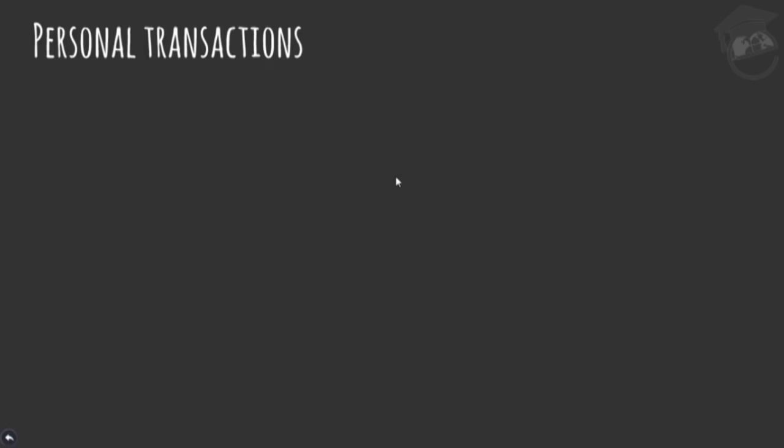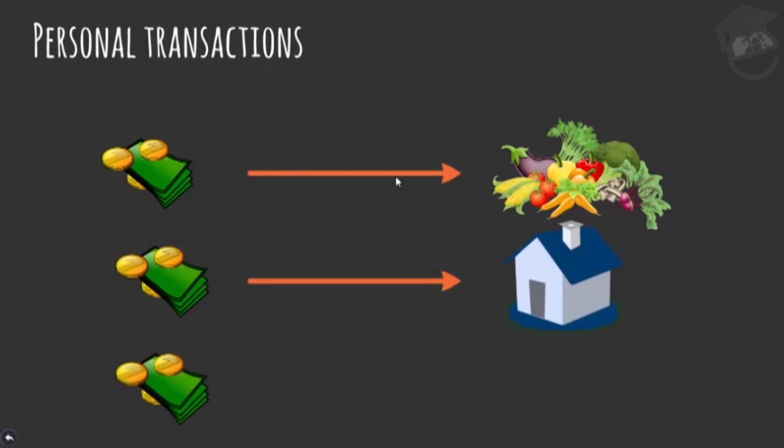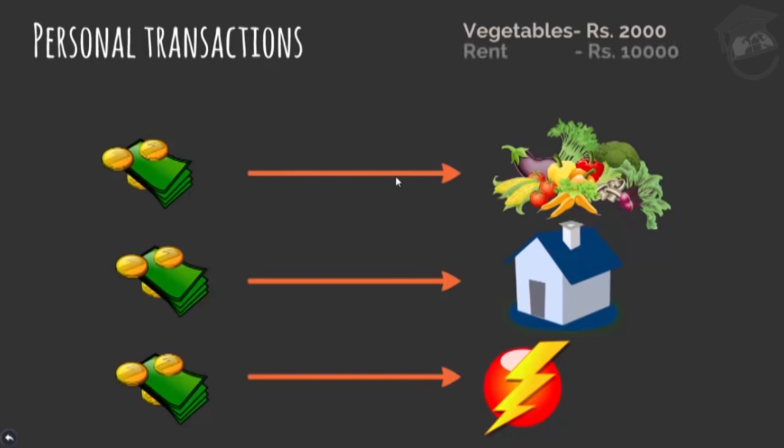This is what generally people do to have track of where they have spent their whole month's salary. Suppose someone spends rupees 2,000 in a month on vegetables, rupees 10,000 on the rent of his house, and rupees 4,000 on the electricity bill payment. So he'll simply record this in his mobile phone or in a notepad as follows: vegetables rupees 2,000, rent rupees 10,000 and electricity rupees 4,000. Because he just needs to keep a track of where he has spent his earnings. And you see that all these personal transactions are not to earn further money on it. It is just for the personal consumption of that consumer.